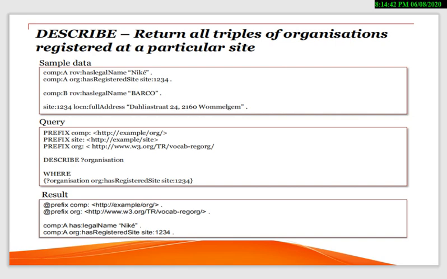Here is the organization, from where that organization has some registered site, that is here, and its result is over here. You can see on this screen, it has a legal name Nike and the organization has a registered site.